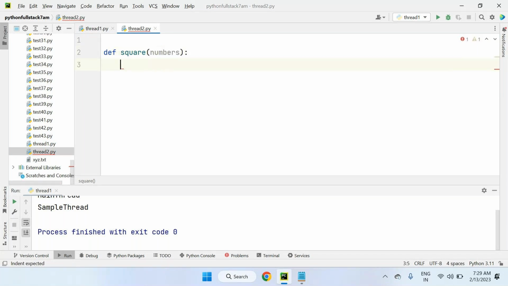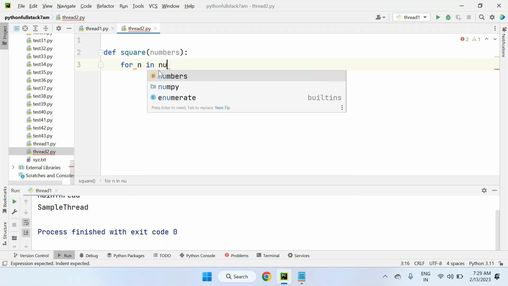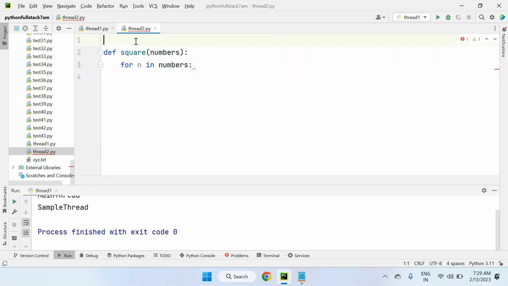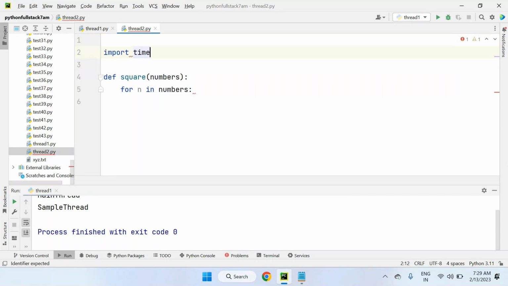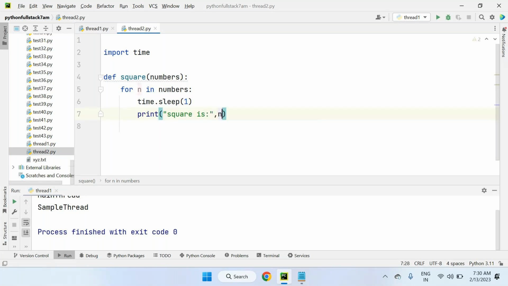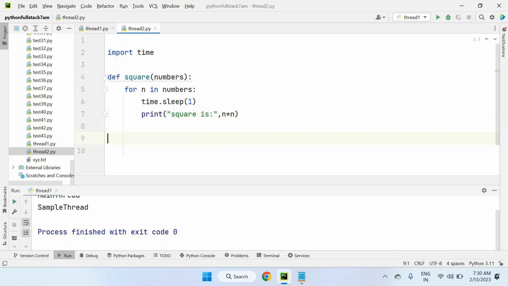For n in numbers, every time I want to make a waiting period, so I import time and use time.sleep of 1 second. After that, I use the print function: square is n into n.